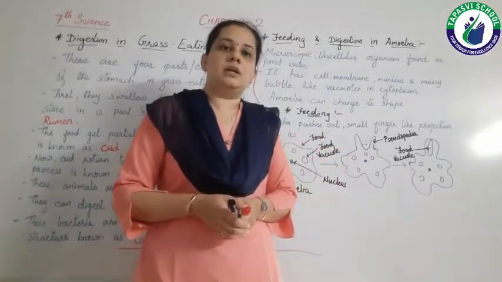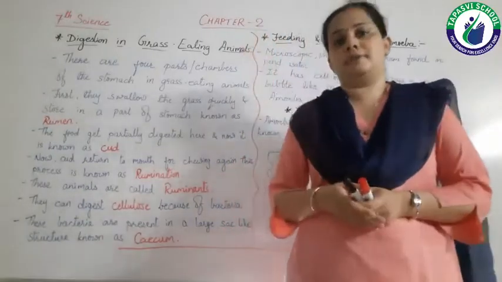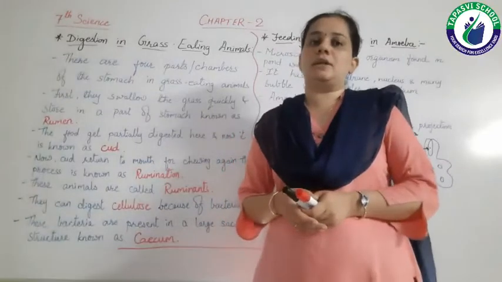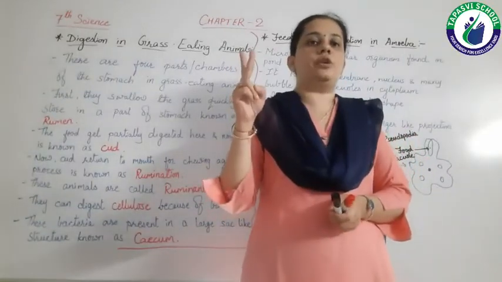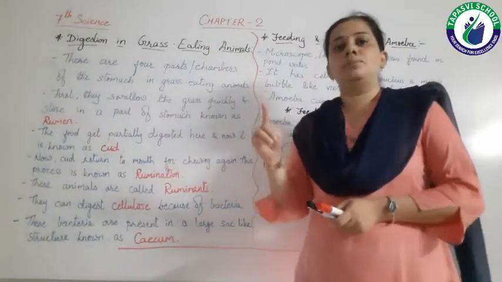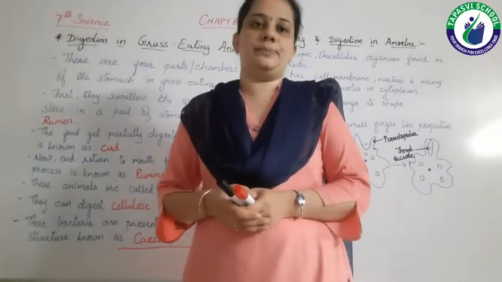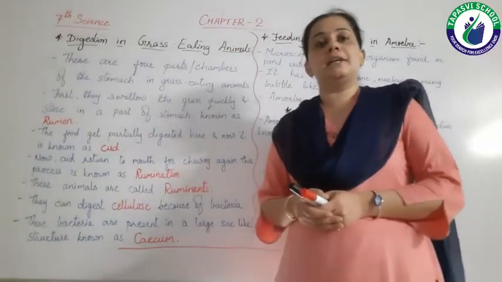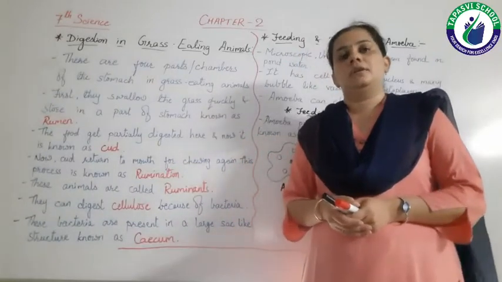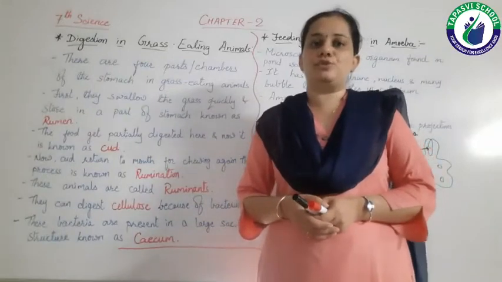In the stomach the food remains for 2 to 3 hours. The inner wall of the stomach secretes mucus, hydrochloric acid and digestive juice. The mucus protects the wall of the stomach from digestion. The hydrochloric acid kills the bacteria which enter along with our food, and it also provides the acidic medium for the digestive juice to work.